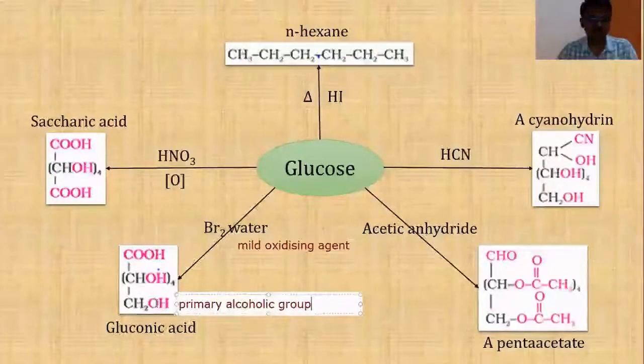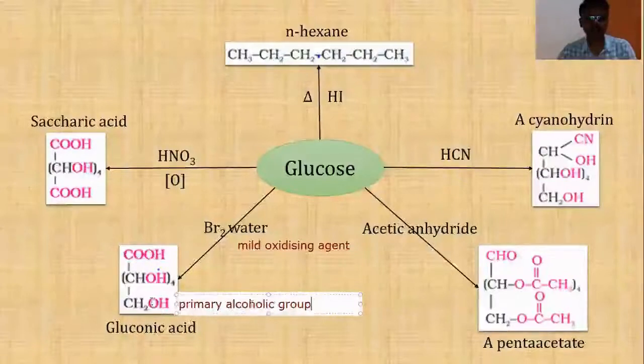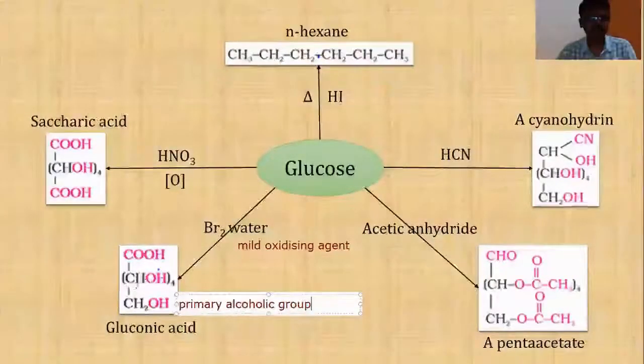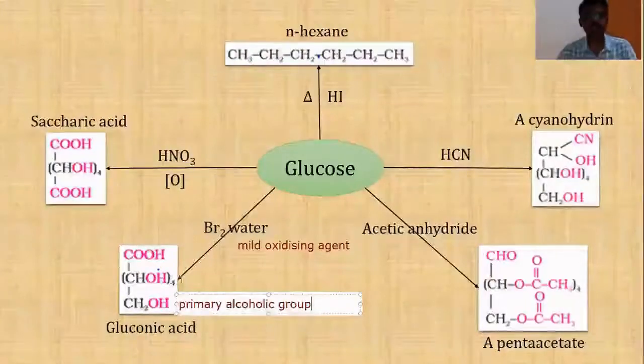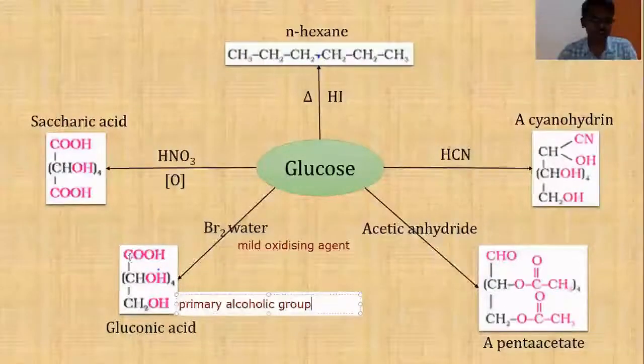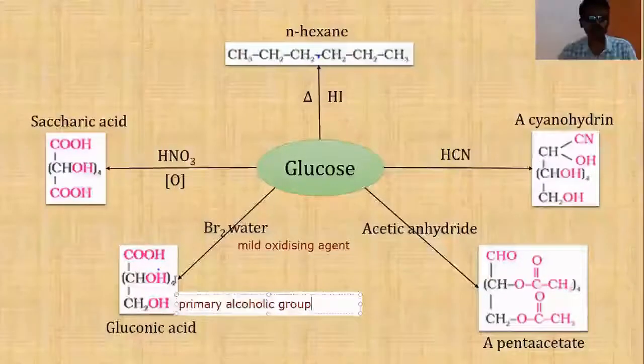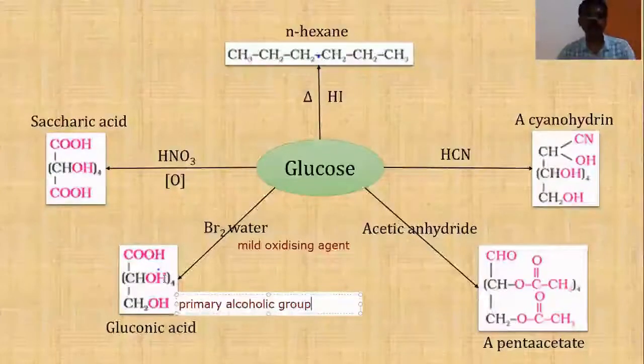If the OH is attached to a carbon which is attached to only one other carbon atom, then it is known as a primary alcoholic group. If OH is attached to a primary carbon, it is a primary alcoholic group. If OH is attached to a secondary carbon, it is a secondary alcoholic group. This carbon is attached to two other carbons, therefore it is a secondary carbon, and the OH attached to it is a secondary alcoholic group.